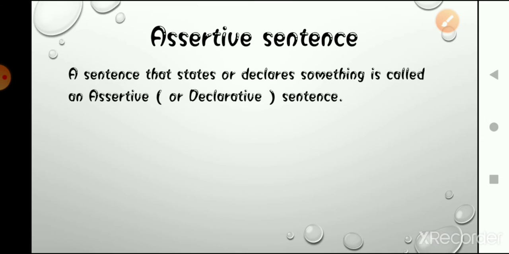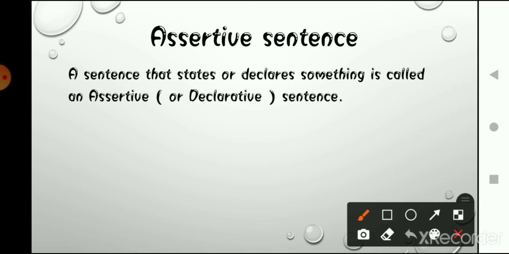A sentence that states or declares something is called an assertive sentence. These types of sentences basically give us information about something, or they can express a fact, give you a statement, or tell you about an event or an action.